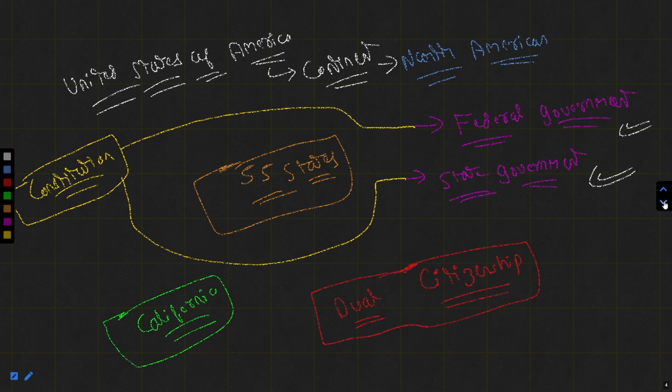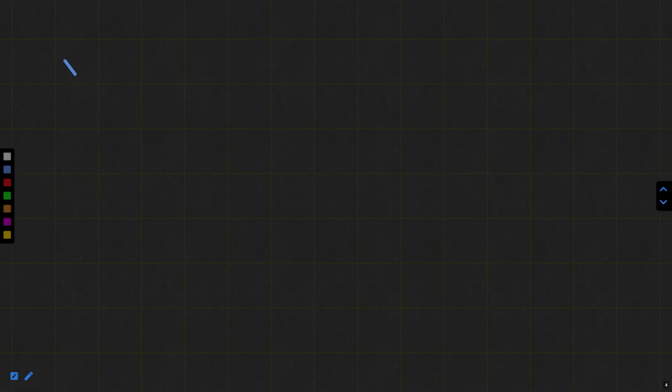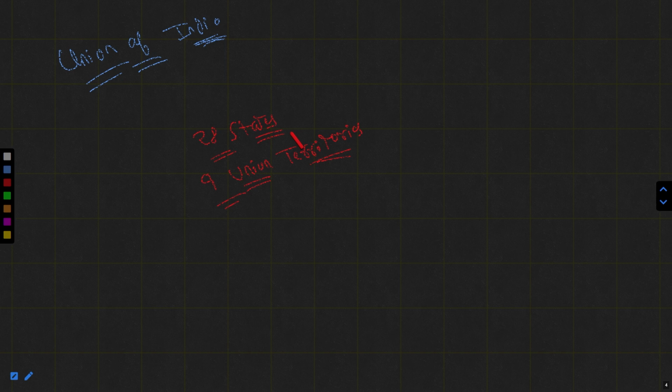Now come to the country of India, which we call the Union of India, not United. When we talk about the Union of India, I had told you that there are 28 states or territorial divisions and 9 union territories.